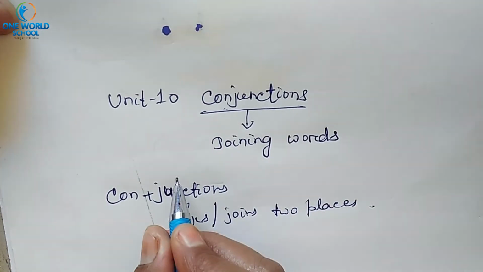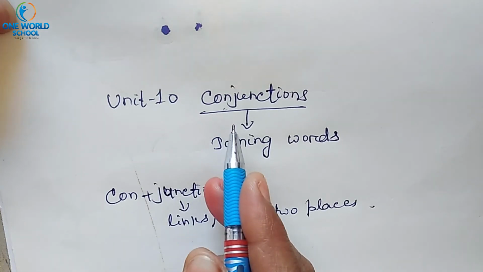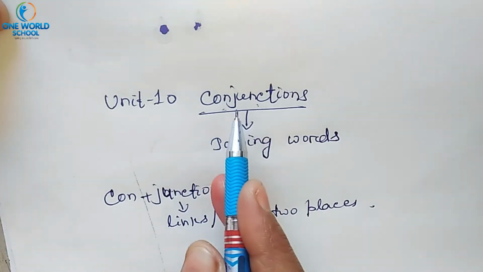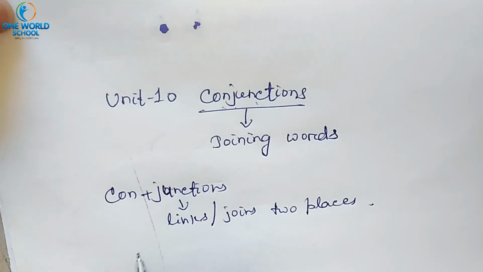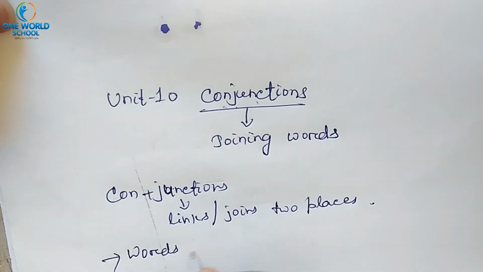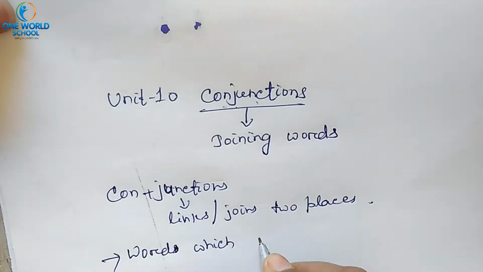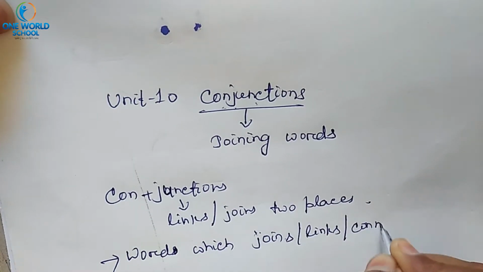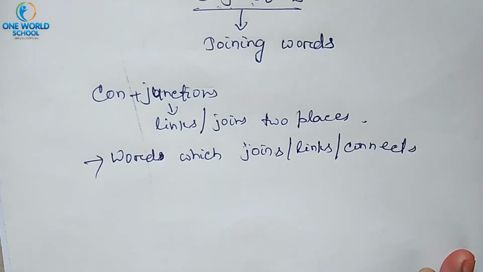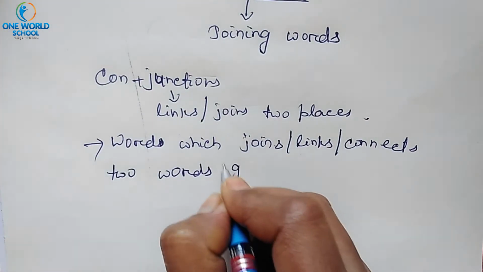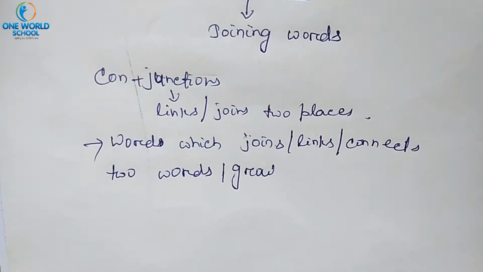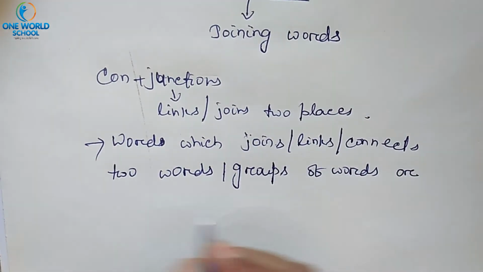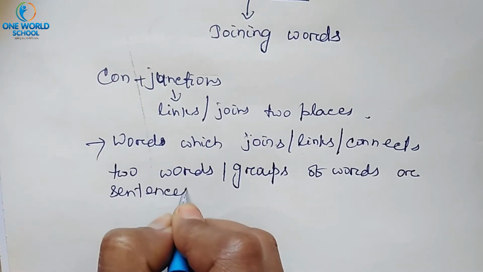Similarly, in English grammar, if you very carefully observe the title, the conjunction itself, it is a word which joins or links or connects two words or groups of words or sentences.